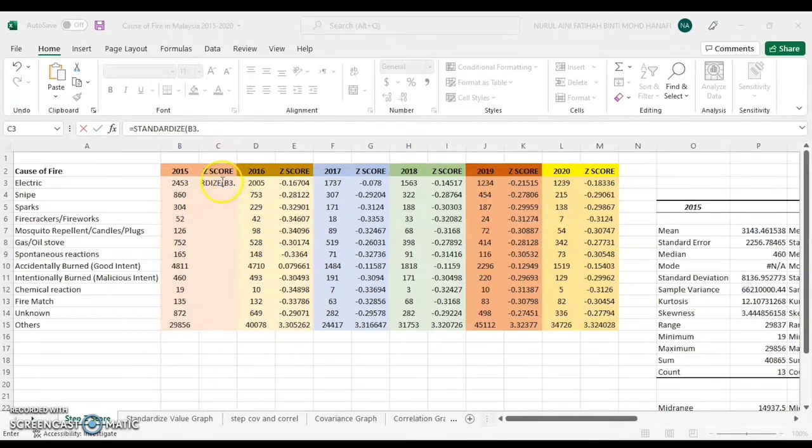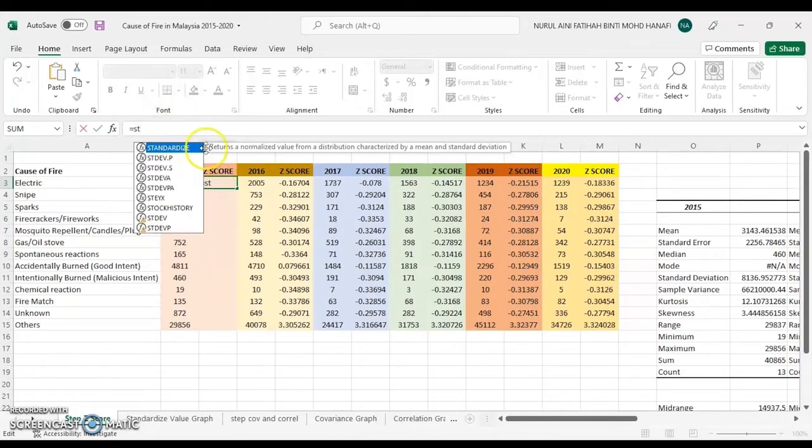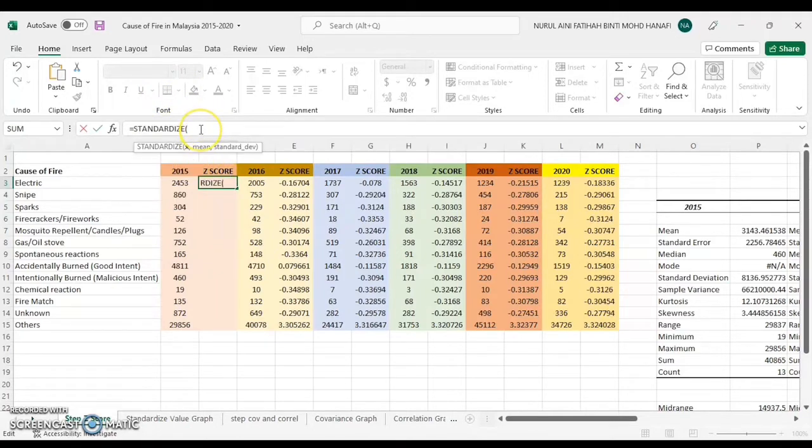To find the Z-score, we must use the formula to get the perfect value. Firstly, click the formula. As you can see, it will appear like this. Just click, and then follow the formula as given, which is you must enter the X value first, which is the first cause of fire in 2015. Then comma, then enter the mean in 2015, comma, and then put the standard deviation value.